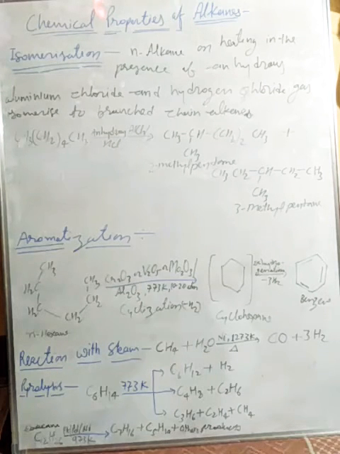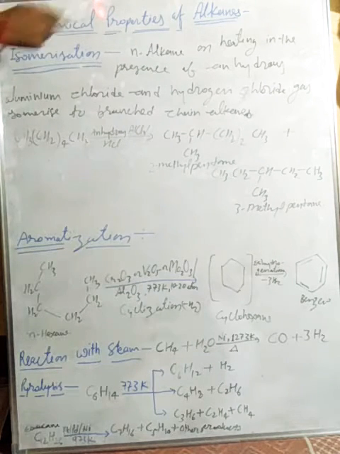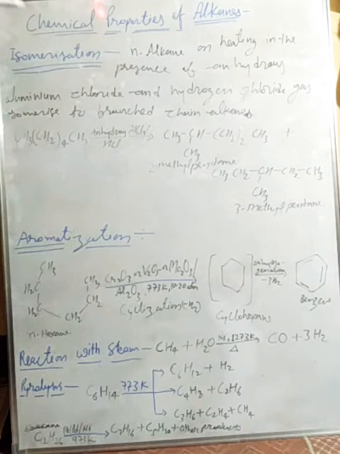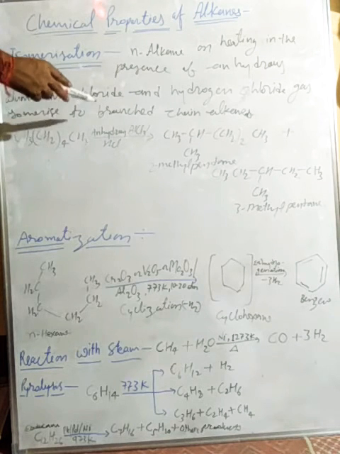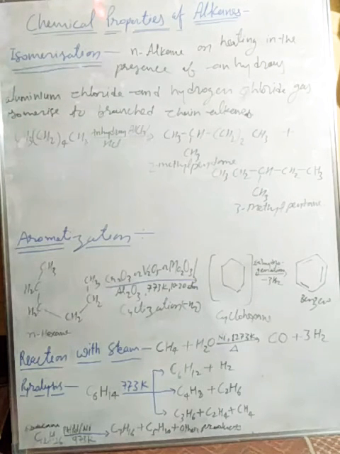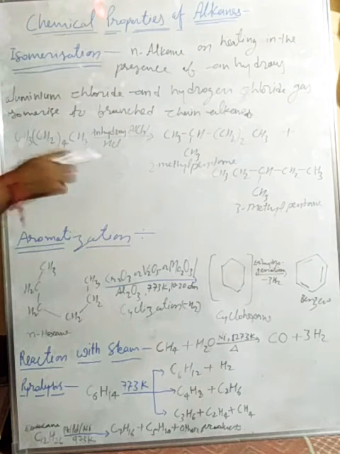Isomerization means an alkane, on heating in the presence of anhydrous aluminum chloride and hydrogen chloride gas, isomerizes to branched chain alkanes. It means they will form the branched chain alkane, and the major products are given here.